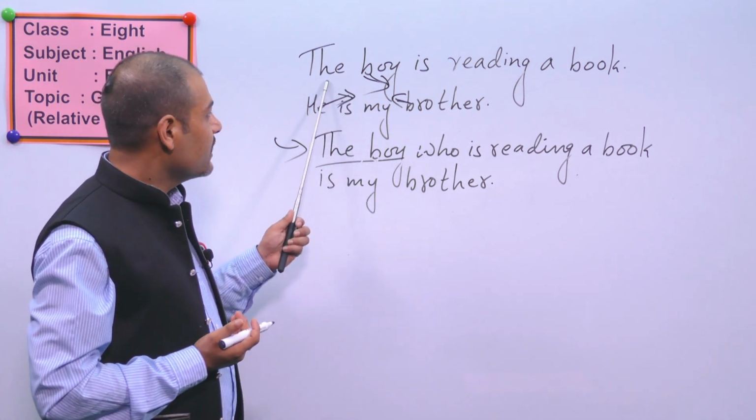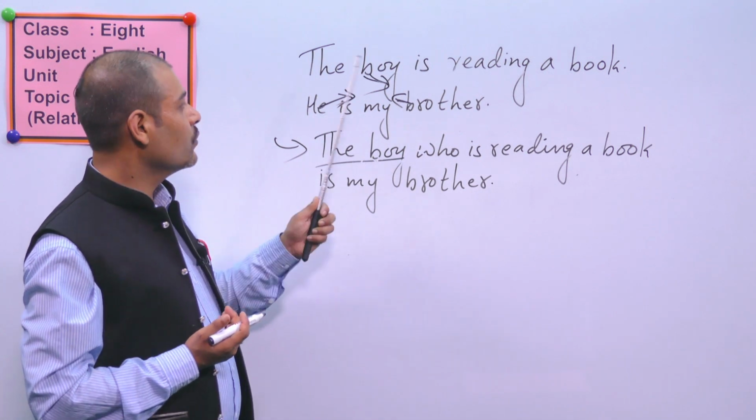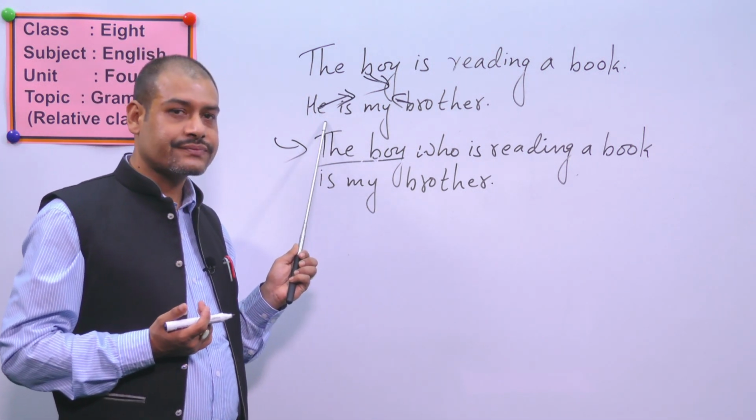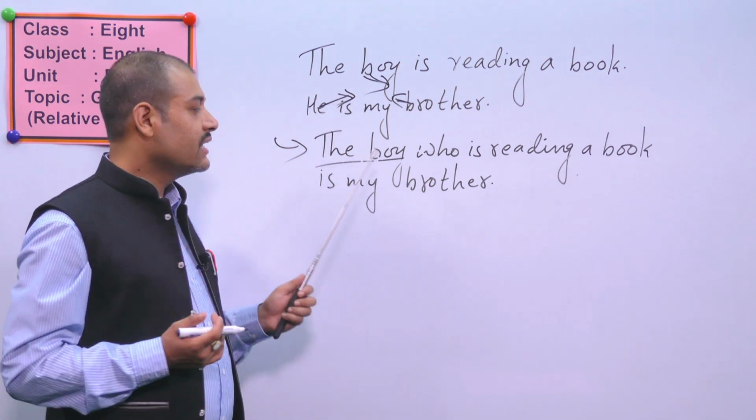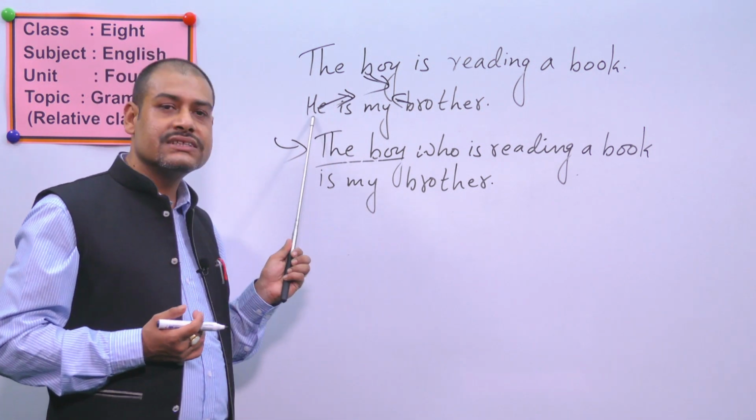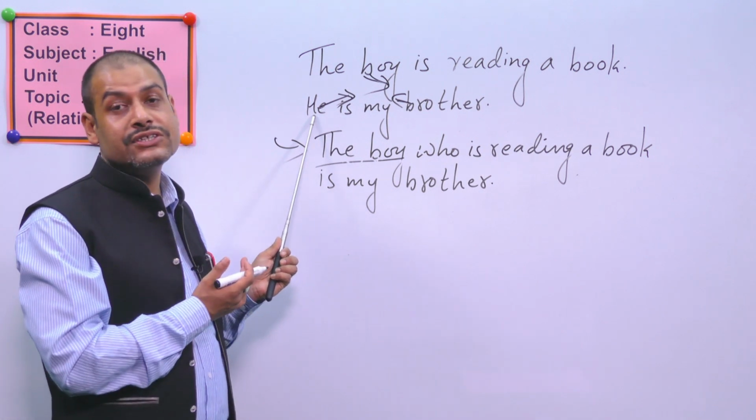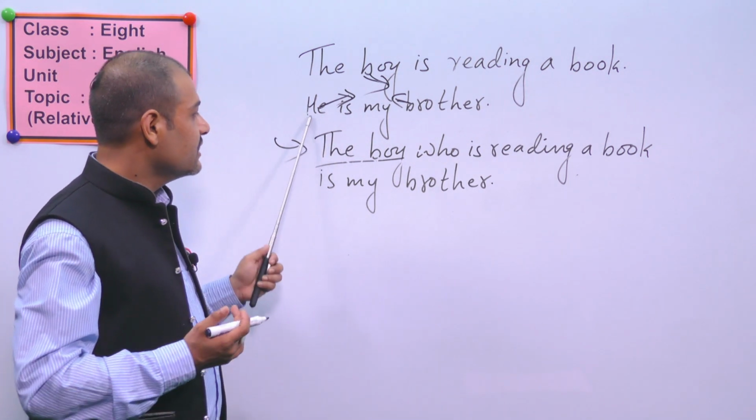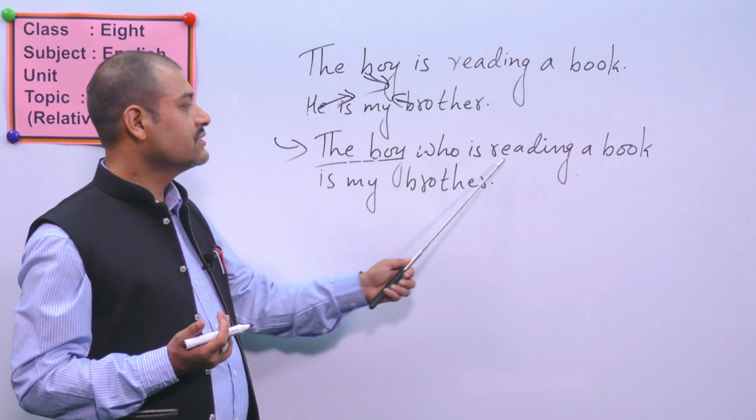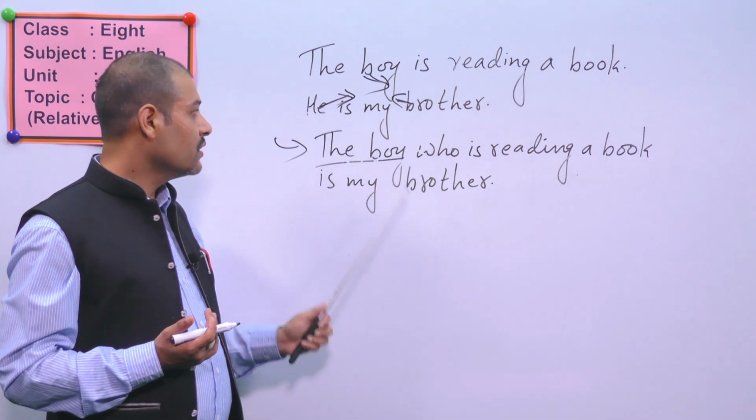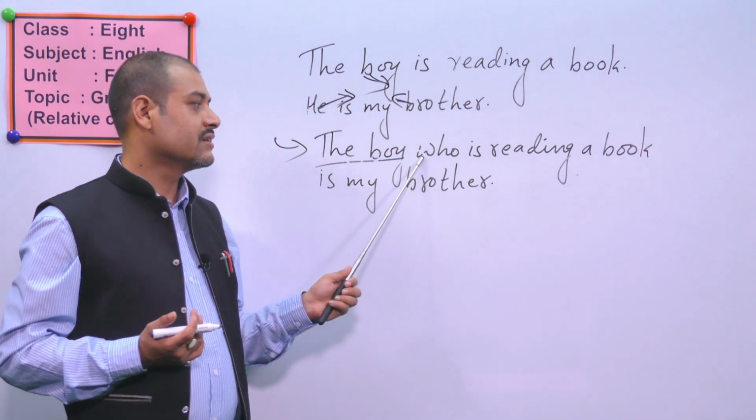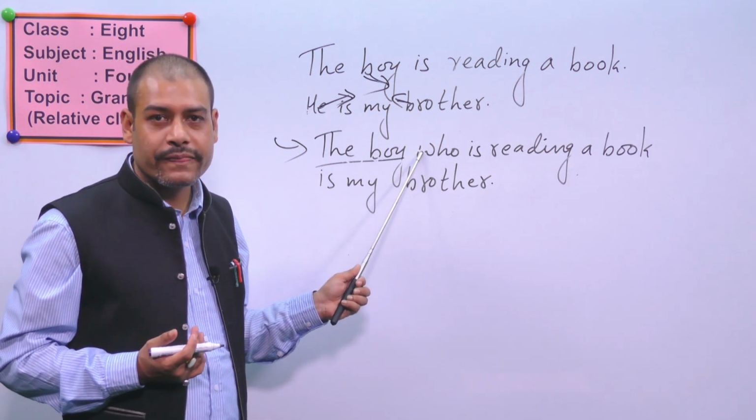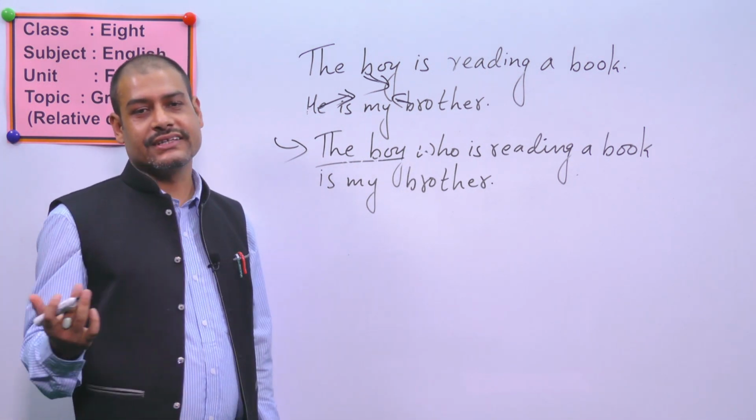See, I am writing here the boy, and for the same boy I am again using here he. But after combining, you don't find the repetition of he. I'm not using he there. Instead, the boy who is reading a book is my brother. Now he is not used, so it is related by who. So you should not forget this one.